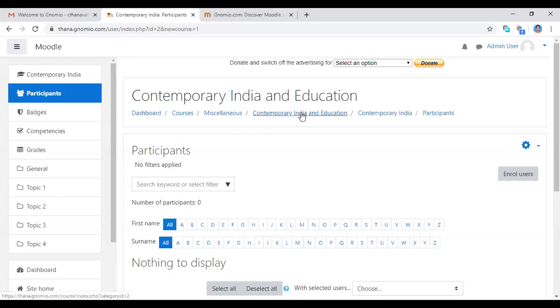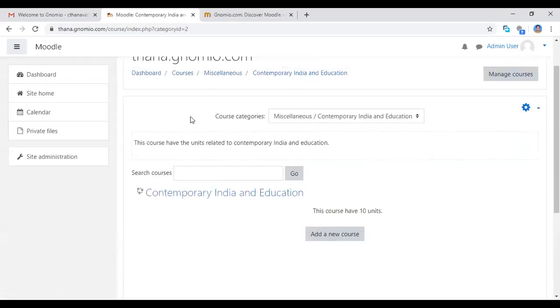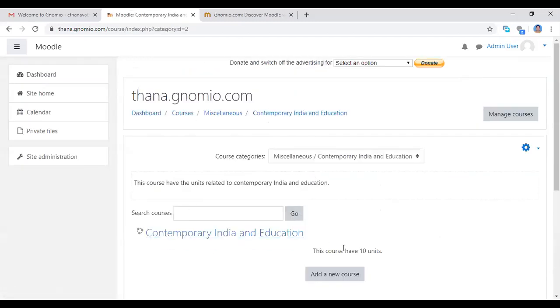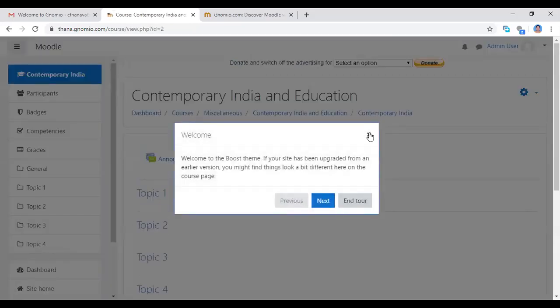Now I am coming to that course category, contemporary India and education. Clicking here, the page will open. Now I am clicking the course contemporary India and education.